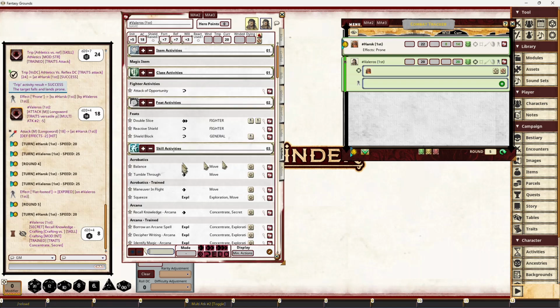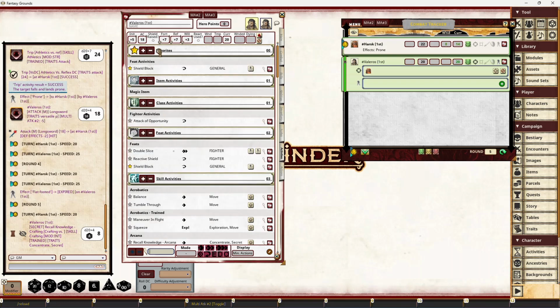And one thing that's quite nice about this is if you have something that you regularly use, like your shield block, there's a little star to the left of that. I click on that, and you see it's created a favorites section right at the top here. 0, 0 is the ordering. You can reorder these if you want, just manually. I'll probably change that to be graphical at some point, but that just allows you to do that. So it's reordering against those numbers, not against actual alphabetical ordering. So favorites is now in there.